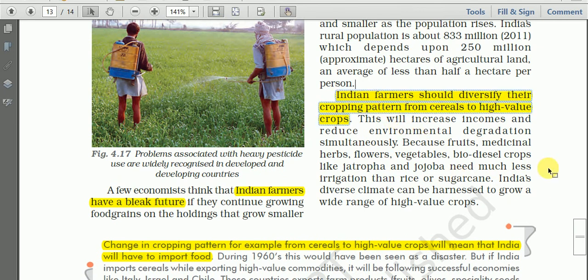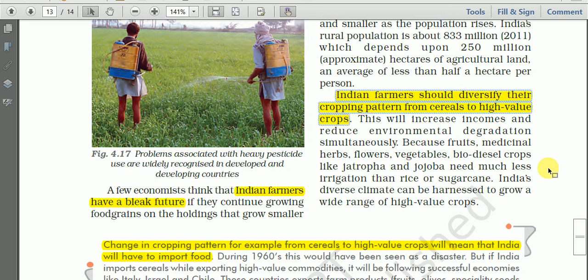Here is the answer to the question. Indian farmers should diversify their cropping pattern from cereals to high value crops. So this is the alternative to solve the problem of Indian agriculture.